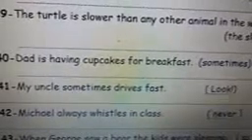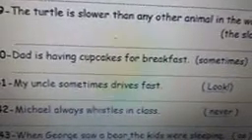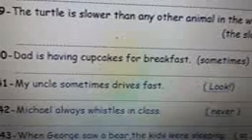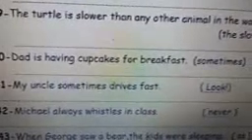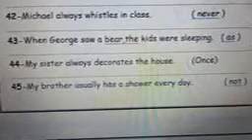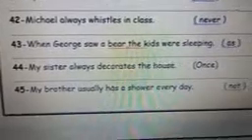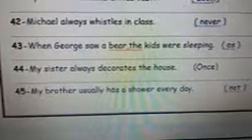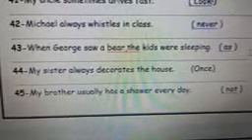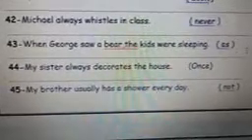Number 42. Michael always whistles in class. Use never. Michael never whistles in class. Number 43. When George saw a bear, the kids were sleeping. Use as. Pay attention, as here is small, so we write it in the middle. After as, we use the past continuous. So we say George saw a bear as the kids were sleeping.